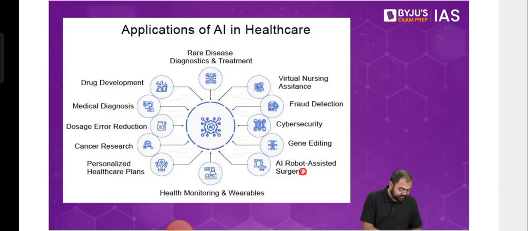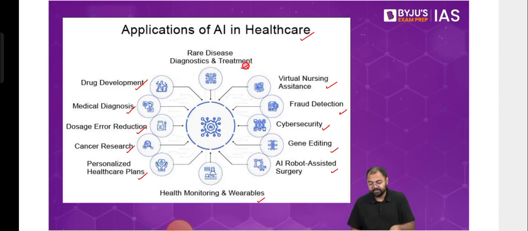So two important areas where we see that AI will be very, very useful are healthcare and agriculture. For example, in case of healthcare, it can be about drug development, the diagnosis of disease, the reduction of dosage, cancer research. So there are so many things, as you can see here. There are so many aspects where we see that AI can be very, very helpful in the field of healthcare.